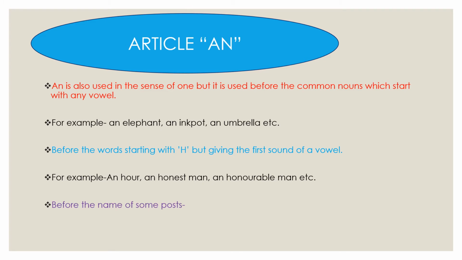Before the names of some posts, for example, an MLA, an MP, an SP. Let's see. In this sentence, M is a consonant, but it sounds like a vowel. So here we use the indefinite article "an" in place of "a".